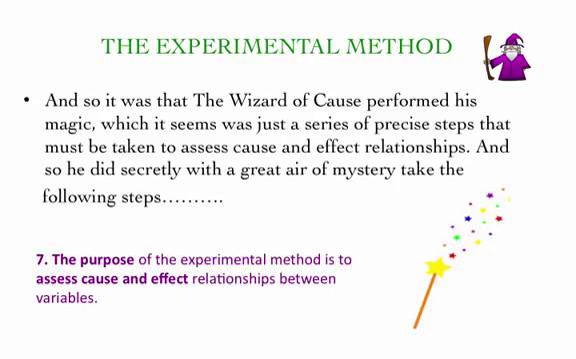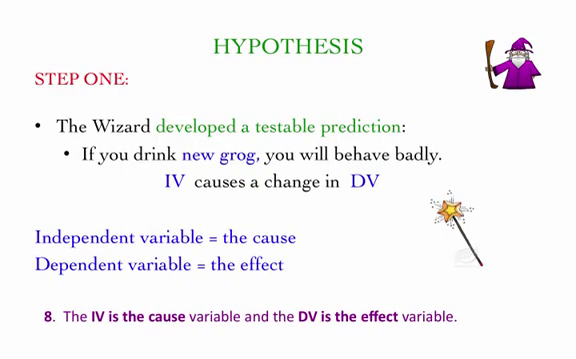Objective 7. The purpose of the experimental method is to assess cause and effect relationships between variables. Step 1 is to develop a hypothesis. So the wizard developed a testable prediction: if you drink new grog, you will behave badly. The independent variable is the cause variable, which would be the new grog, and the dependent variable is the effect variable, which would be incidence of bad behavior.